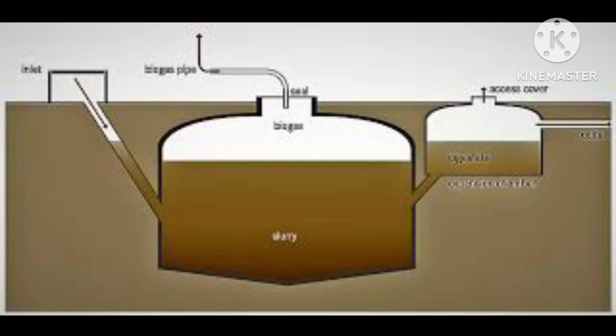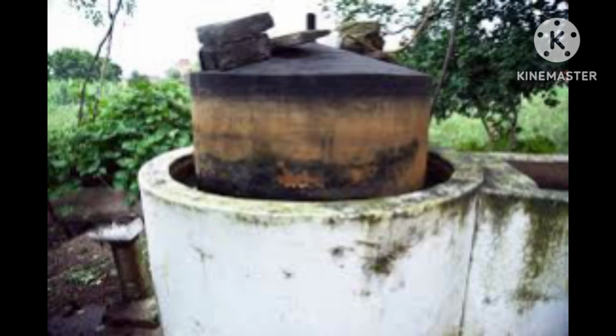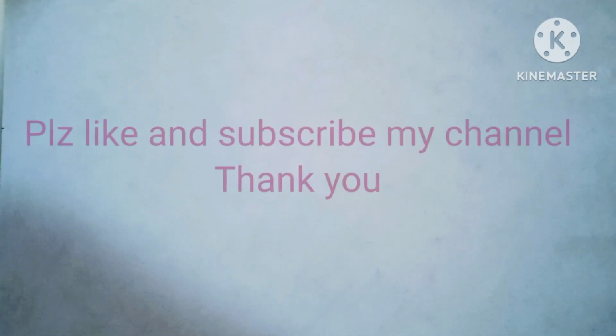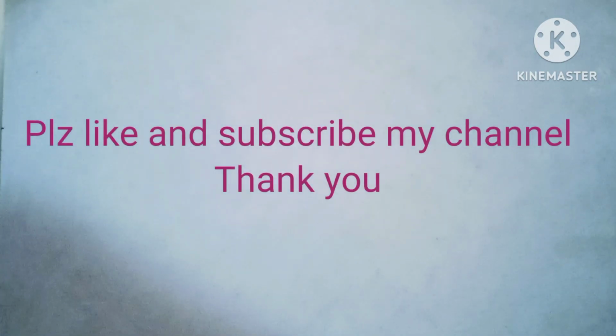This is how biogas is produced. The main constituent of biogas is methane, which acts as an excellent fuel, and this biogas is produced in biogas plants. This was a short and brief explanation of our environment.